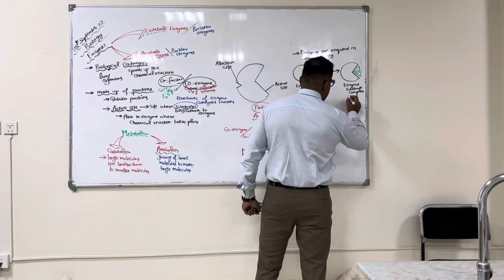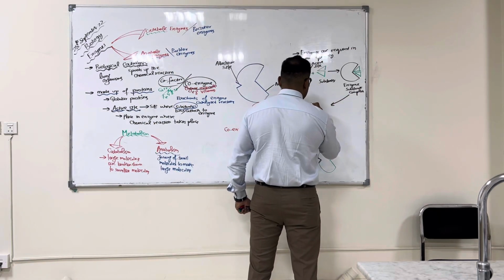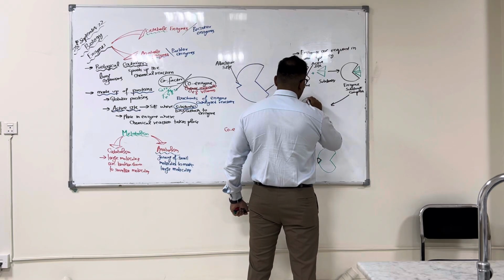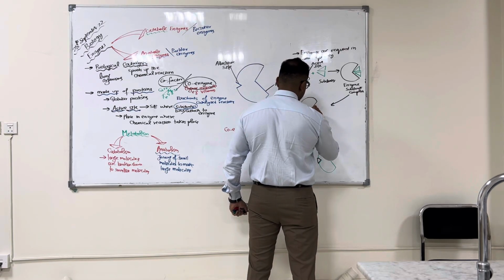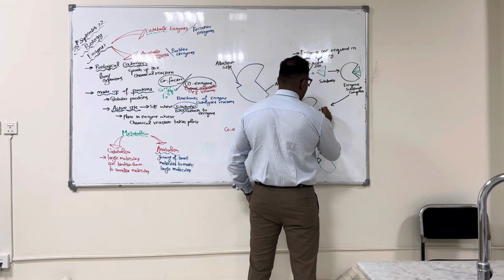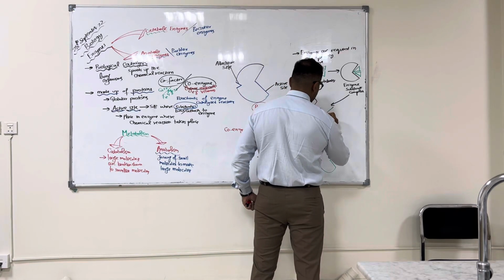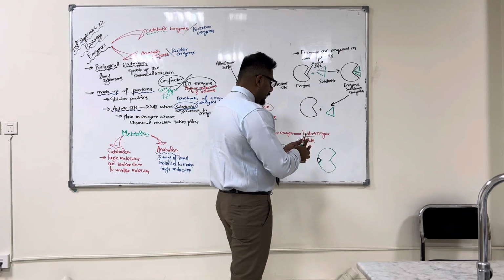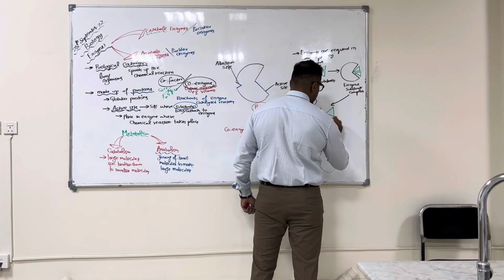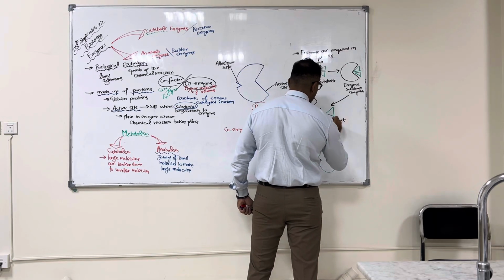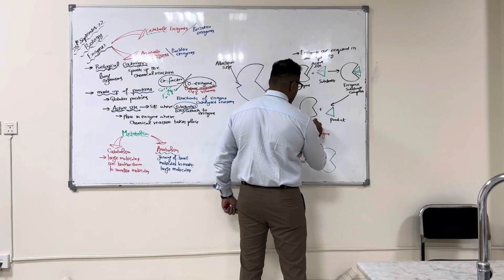Right away, this enzyme becomes separate, and the product also becomes separate. So over here, this is the product, and this is the enzyme.